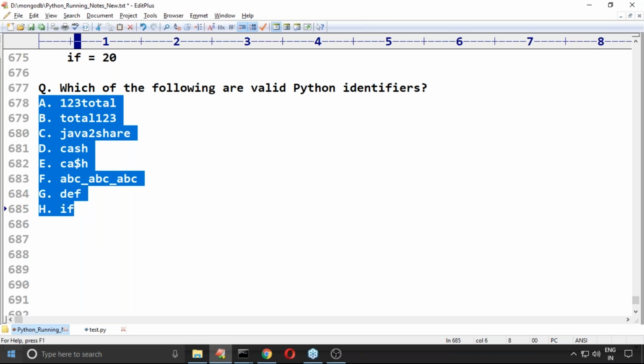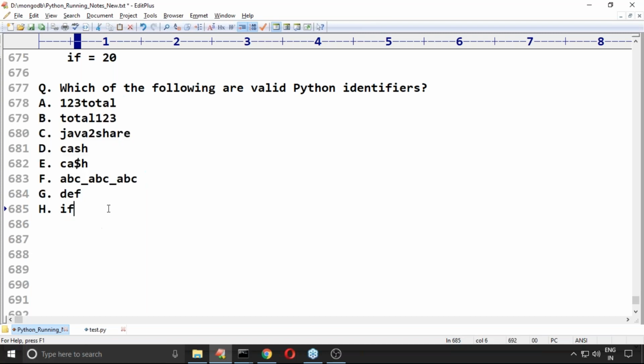Shrutika, Muhammad, we will discuss reserved words next. Don't worry, within a few minutes we are going to talk about it. Can you please confirm which of these are valid and which are invalid? The first one is perfectly invalid, because an identifier should not start with a digit. The second one is perfectly valid. The third one is valid. The fourth one itself is valid. I'm not seeing any mistake.